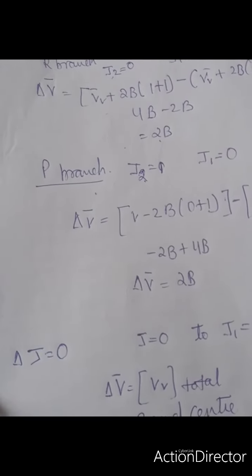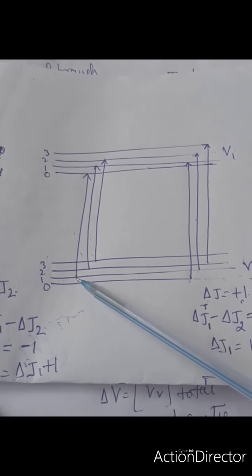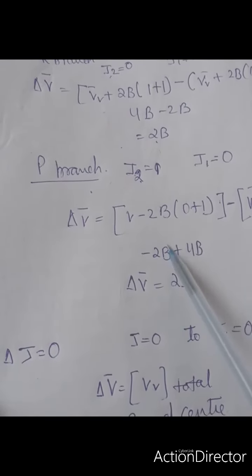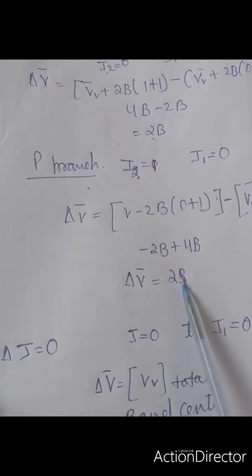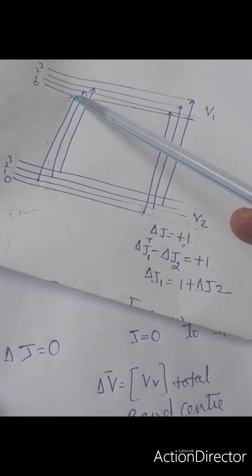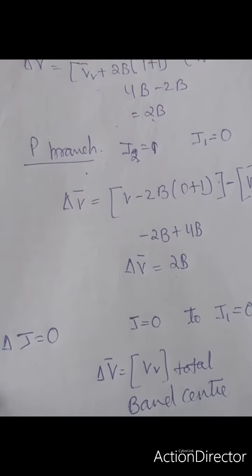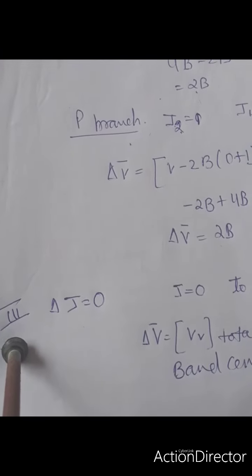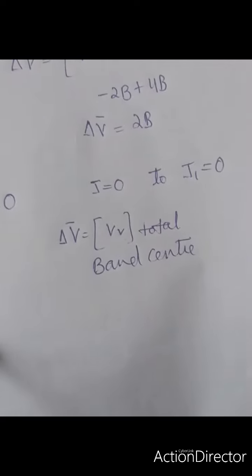Similarly for the P branch, when I calculate from the first level of this to the zero level of this, I get 2B. This suggests that they are equally spaced. And if I consider the transition from the zero level of this to the zero level of this and substitute the values, we just get nu equal to nu v total. It means that such transitions are not possible, and that position is what is called the band center.